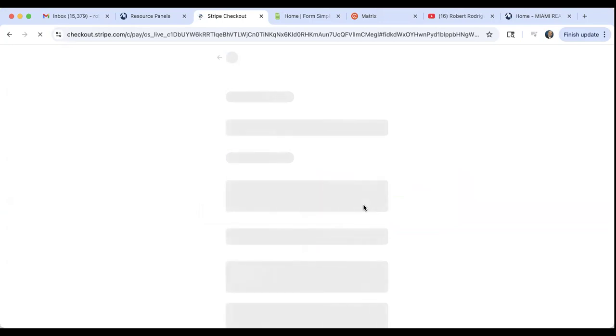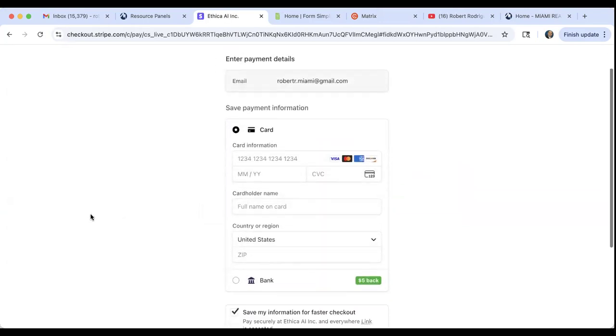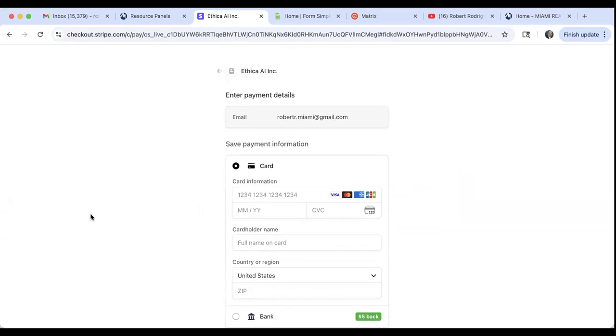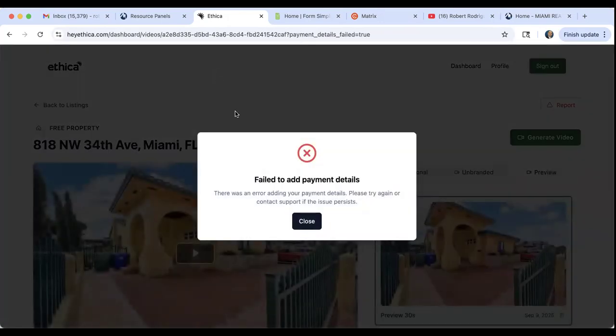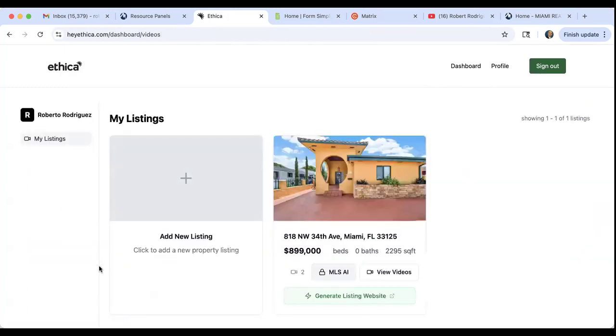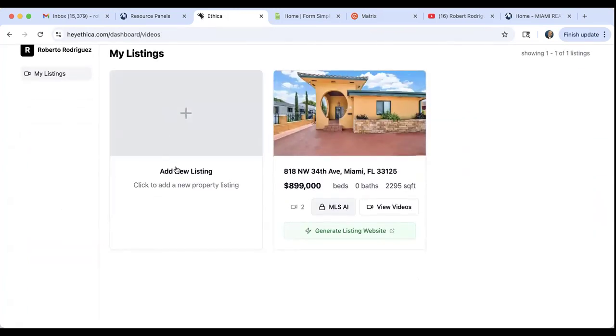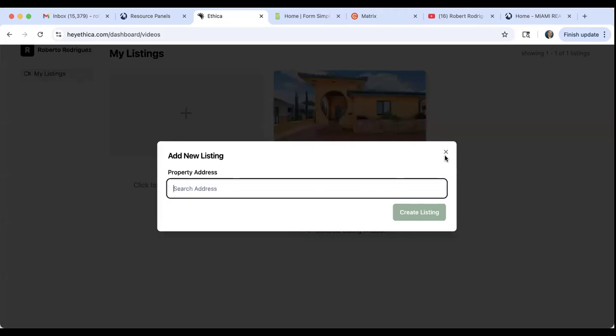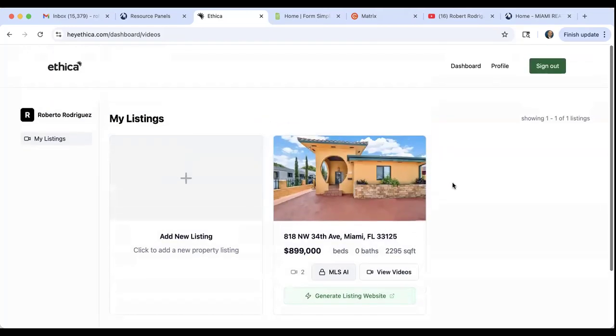Add the payment details, and you can go ahead and add your information here so you can pay for the professional. All right. So that's Ethica right there that you see right there. You can always go here to the dashboard and add more listings. If your listing is missing, you can just click on add listing, put in the property address, and you can add the listing over to the service.